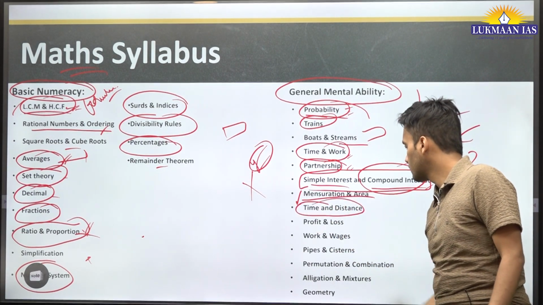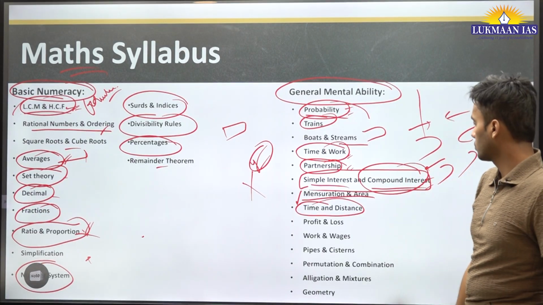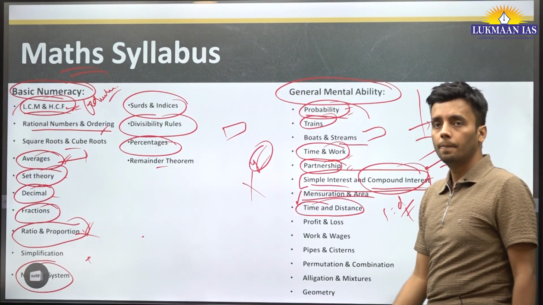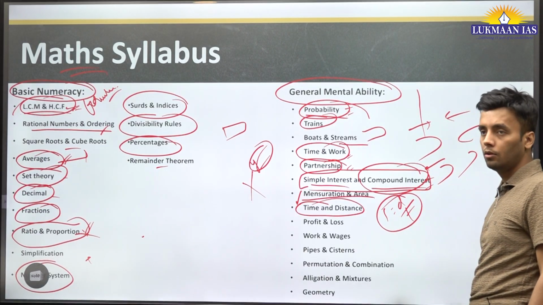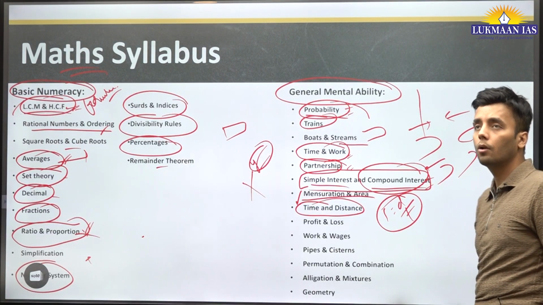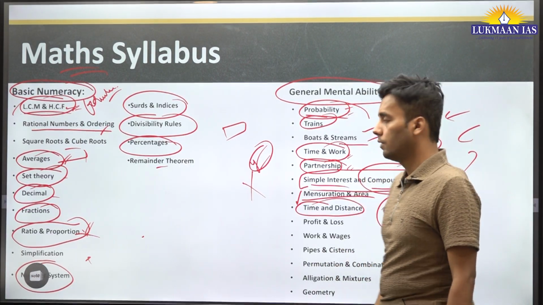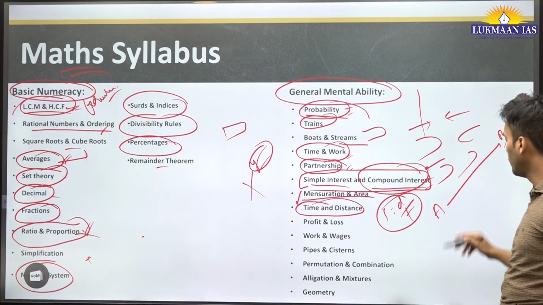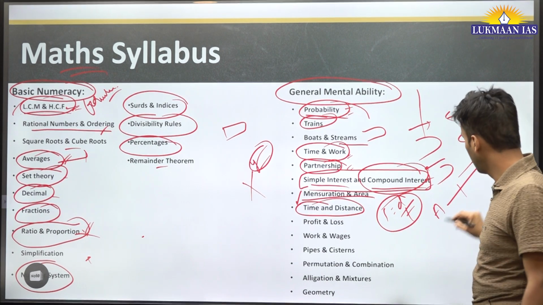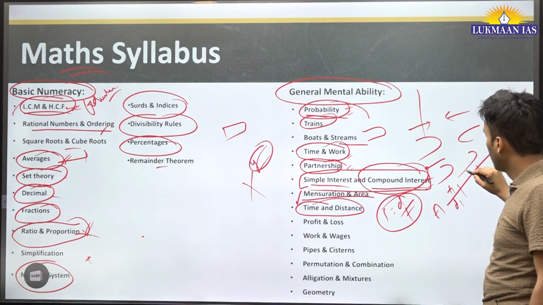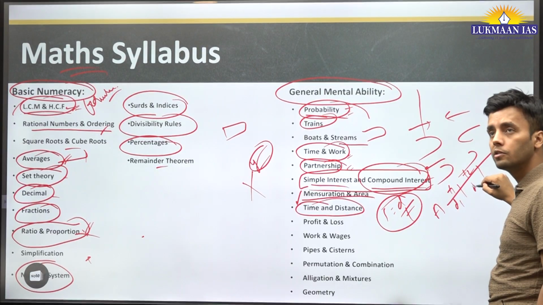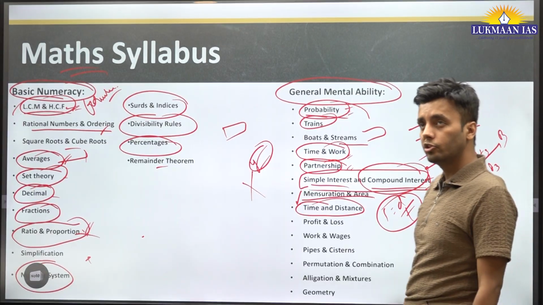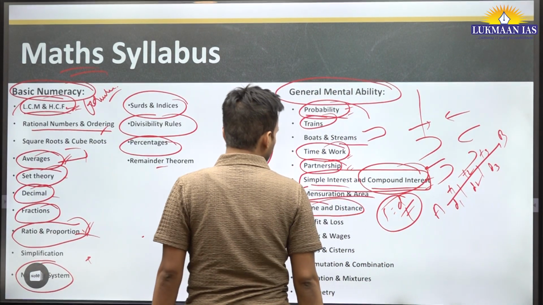Then there is time and distance. Time and distance, a number of questions are also asked. You should know that speed is equal to distance over time, but this is the basic formula, and hence you should know how to apply this formula in different sections. Like a person is going from place A to place B. Okay, he covered first distance D1 in time T1, time T2 taken to cover distance D2, and the remaining distance he covered D3 in time T3. What is the average speed or velocity of his commute?